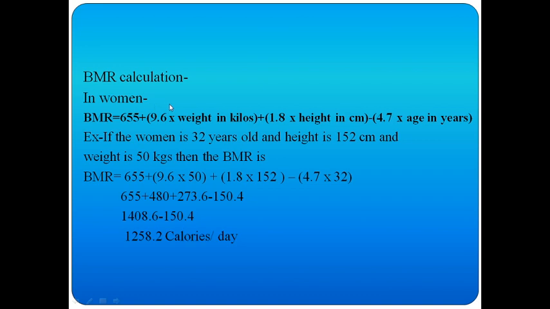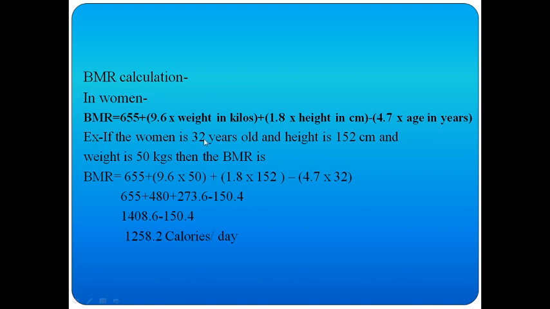BMR calculation. See, in women, how they calculate the BMR: there is a formula. BMR is equal to 655 plus 9.6 into weight in kilos, plus 1.8 into height in centimeters, minus 4.7 into age in years. This is the formula to calculate the BMR.